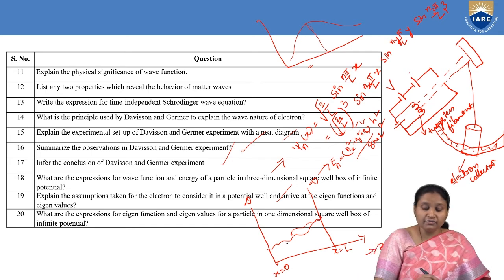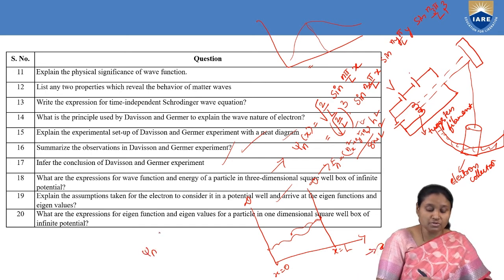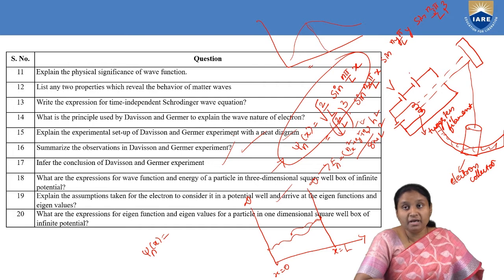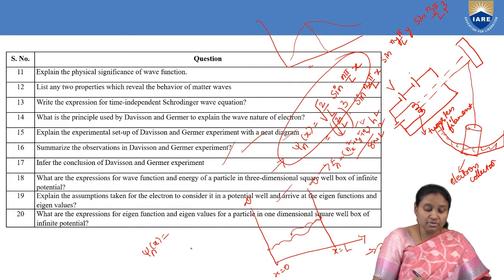The eigenfunction for one-dimensional motion, psi(x), is, as I have already given, square root of 2 by L sine of n pi x by L. The energy is given in terms of only one quantum number n, so it is n square h square by 8 m L square.